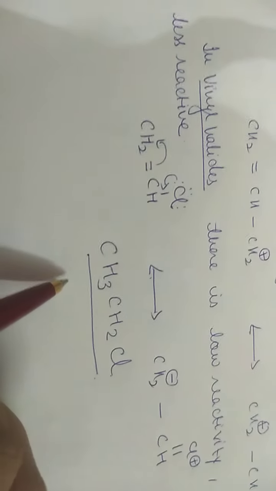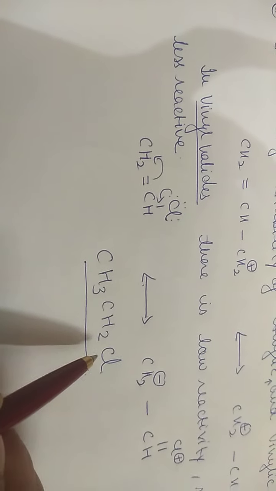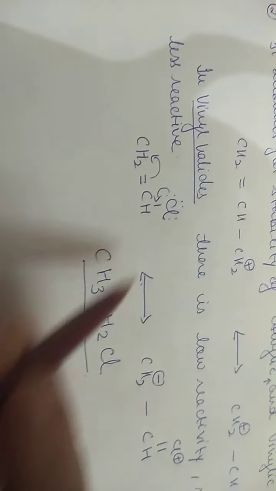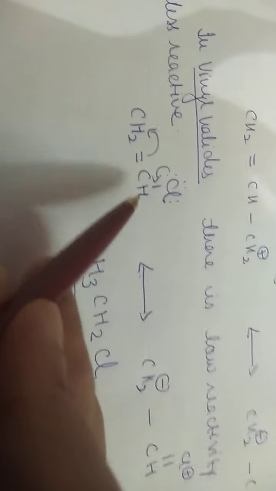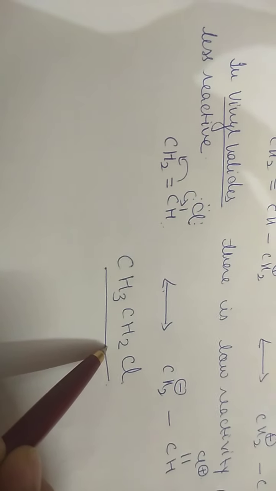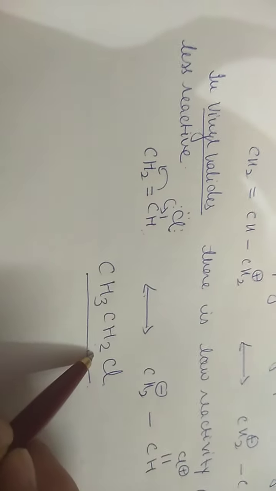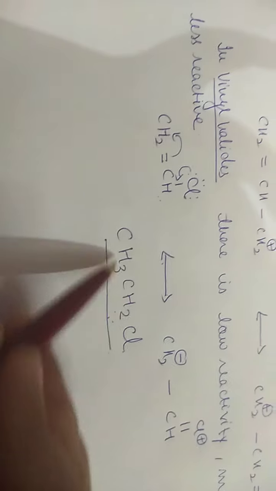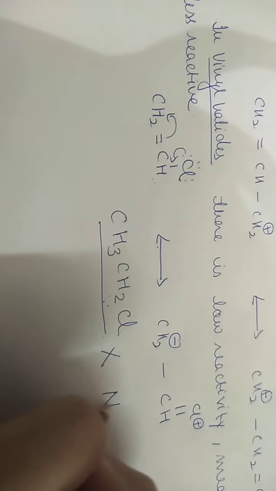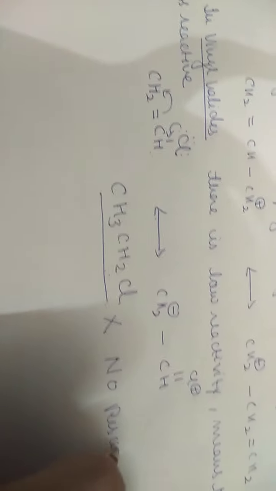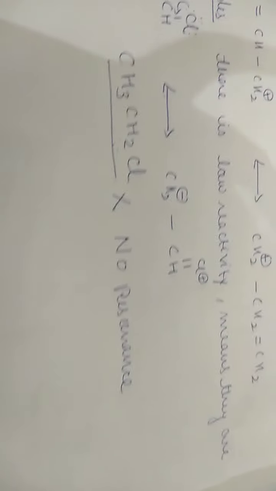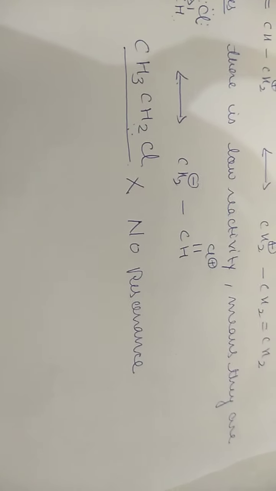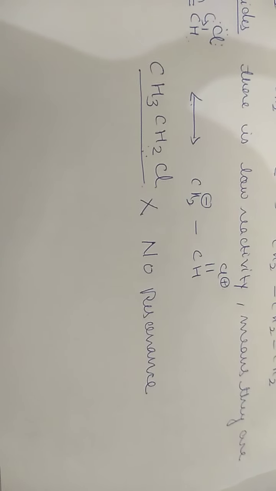If we compare the reactivity, this is ethyl chloride and this is vinyl chloride. If we compare their reactivity, the vinyl halide is less reactive as compared to this ethyl chloride, because in vinyl halide there is resonance, but in this there is no resonance. There is no resonance. So Cl does not show double bond character in ethyl chloride.